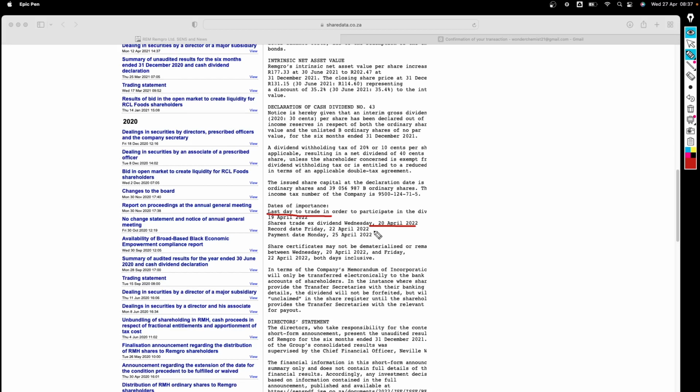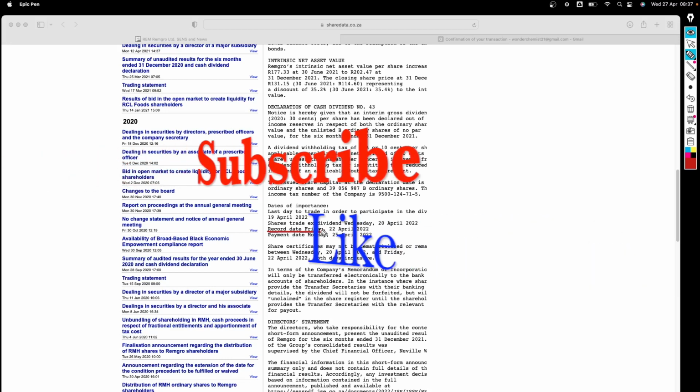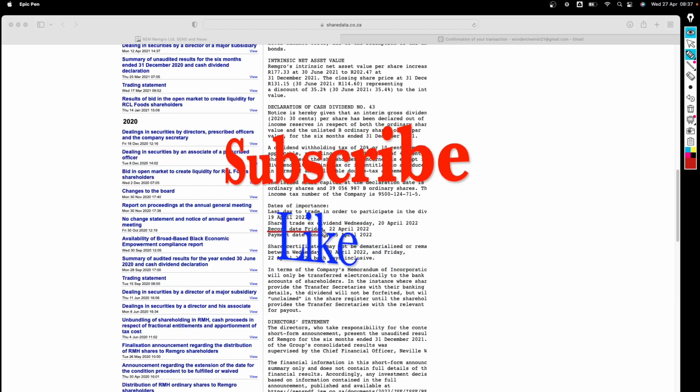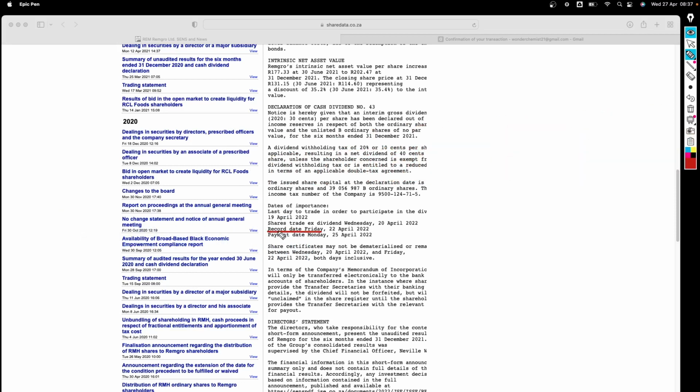Then the most important date is the record date, because if your name is not there on the record date, then by the time they pay dividend, they won't pay you the dividend. It doesn't matter whether you had the shares or you don't have the shares. If your name does not show on the record, then you can just forget about those dividends. So I hope that in today's video I was able to clarify a bit those dates.